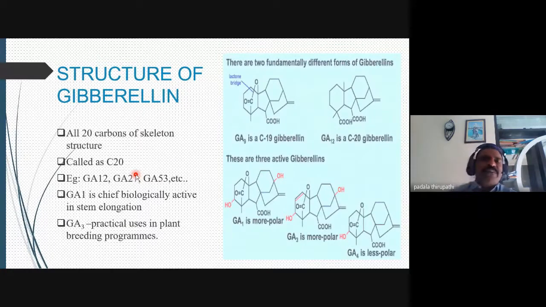This is a very important point. Whenever we spray auxins on the flowers, male flowers turn into female flowers. But whenever we spray gibberellins on the flowers, female flowers turn into male flowers. So this is the difference between auxin and gibberellins. That is very important.